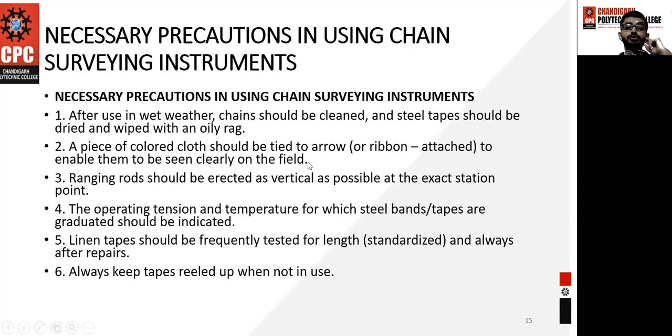Ranging rod should be erected vertically. The ranging rod should be properly vertical, so that you can obtain the exact line of sight. The operating tension and the temperature for which steel band tapes are graduated should be indicated. Linen tapes should be frequently tested for length and always after repairs. Always keep tapes reeled up when not in use. These are the precautions that you need to know during chain survey.